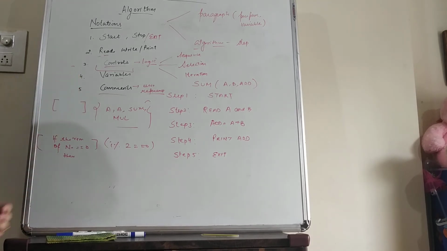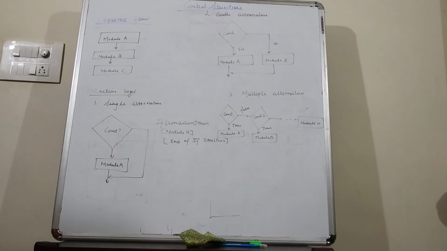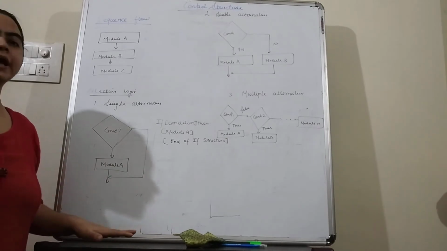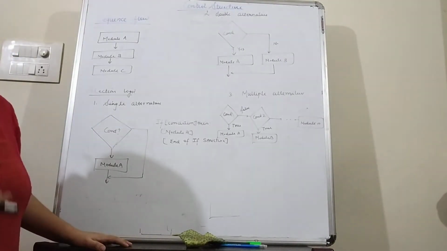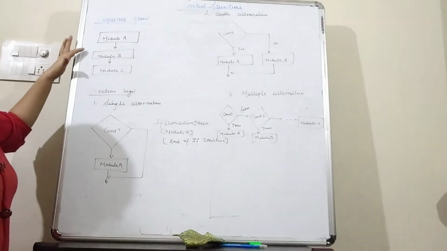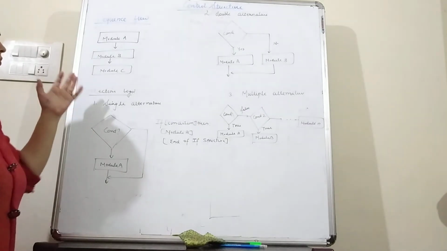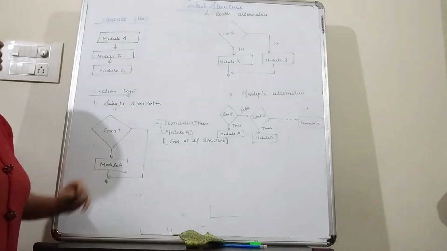Now we can study the control structures. Students, a control structure is the logic that we use in order to write any algorithm or program. Control structure is of three types. First is sequence, second is selection, and third one is iteration. We can see them one by one. First is the sequence flow.